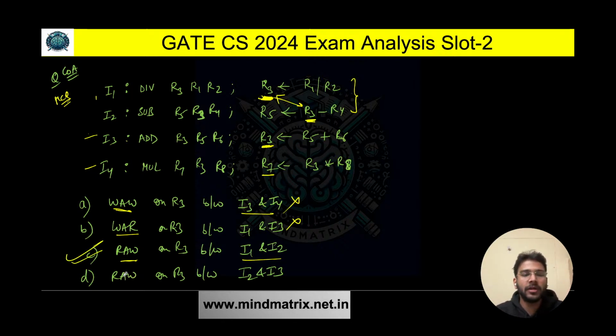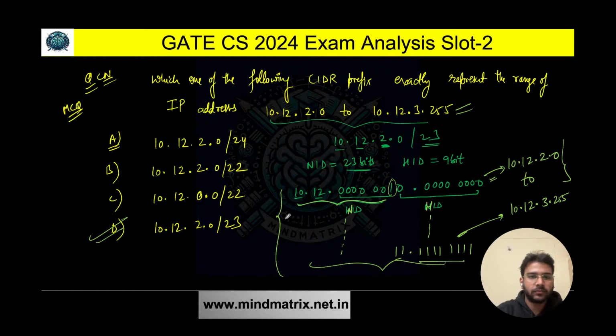What about option D here? Read after write on R3 between I2 and I3. So it is talking about these two instructions now. Read after write. Here we have write after read, because after reading the value then we are writing it. So that's why this is also incorrect. Option C is the correct answer for this question. So I hope you have answered it correctly.